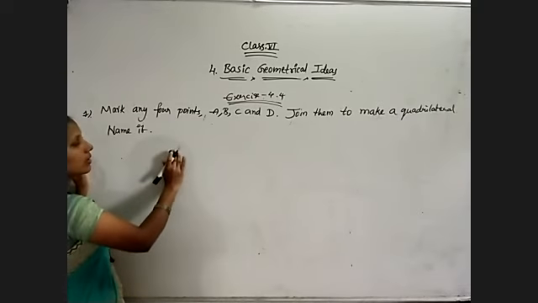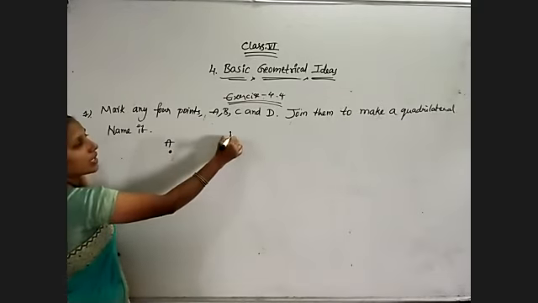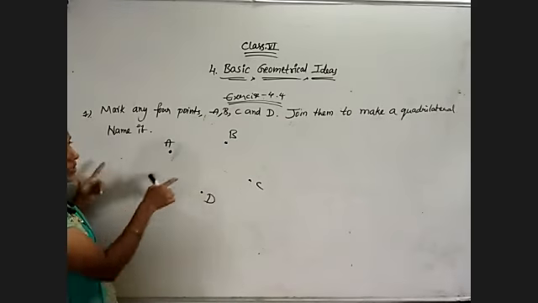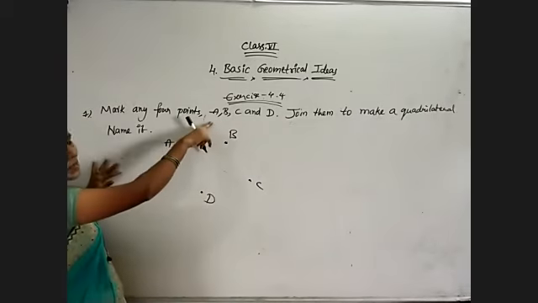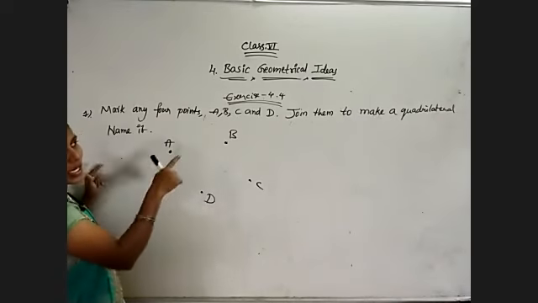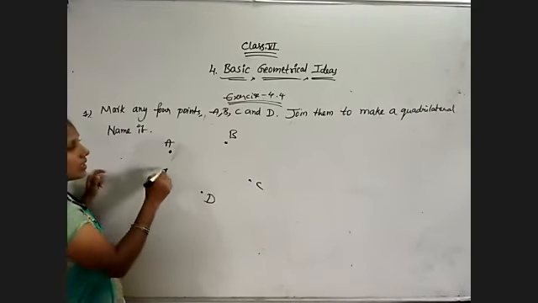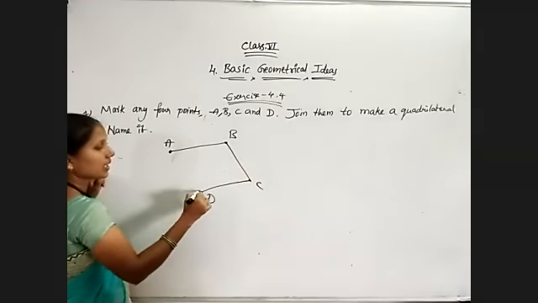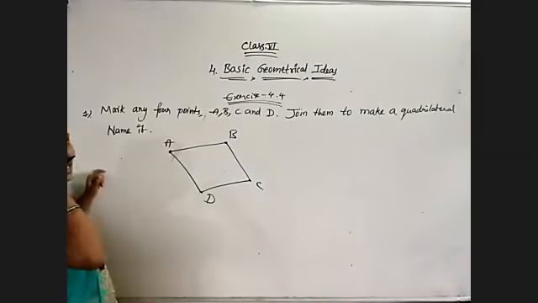Point A, point B, point C, point D. Anywhere, that is my wish. 4 points I need to mark. The names they have also given: A, B, C, D are the 4 points. Join them to make a quadrilateral. Join them: A, B, B, C, C, D, D, A. So it is a quadrilateral.